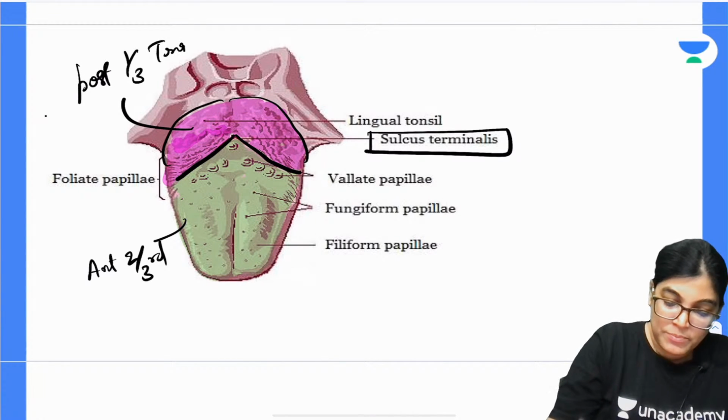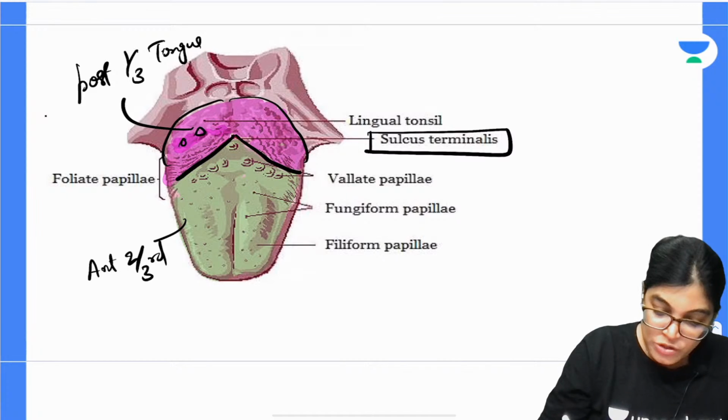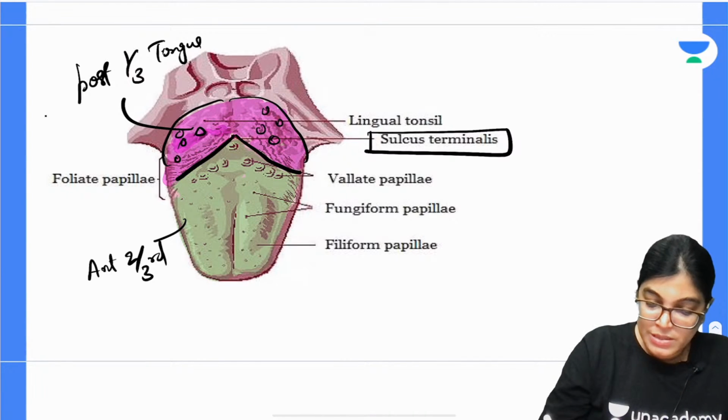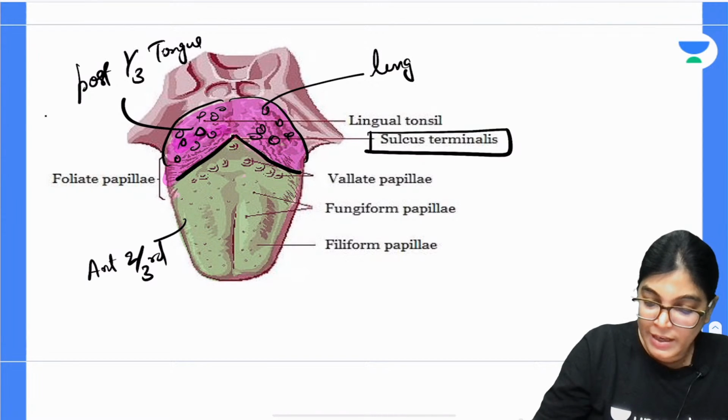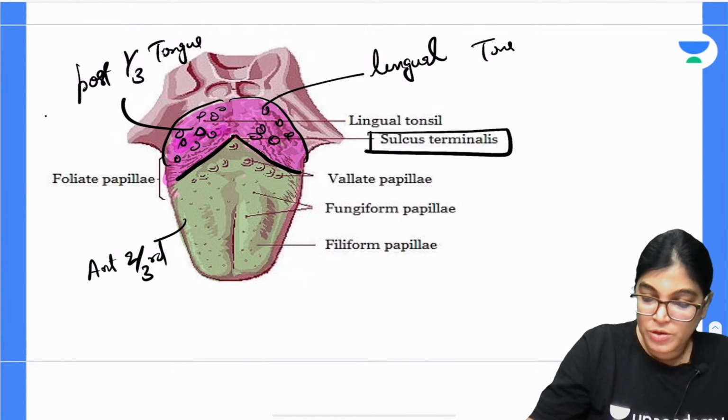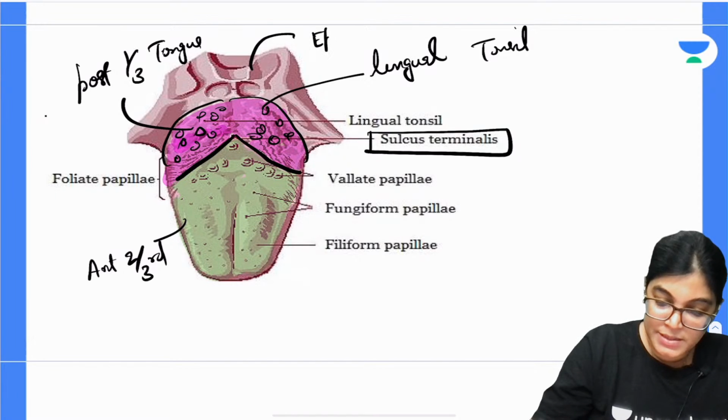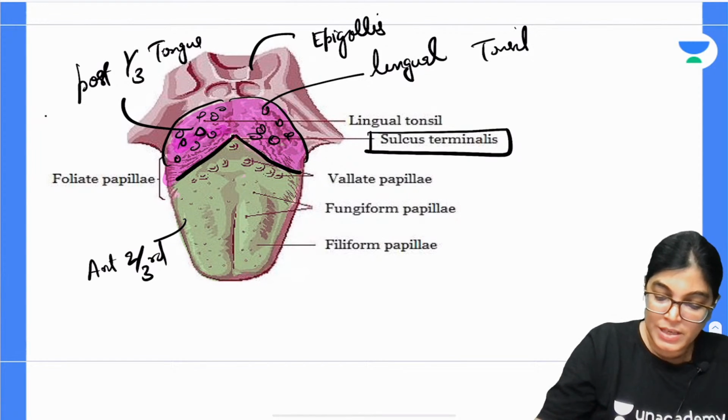In the posterior part of the tongue, you can see so many elevations and roughness, and many lymphatic follicles forming the lingual tonsil. Posterior to it lies the epiglottis, the laryngeal cartilage.